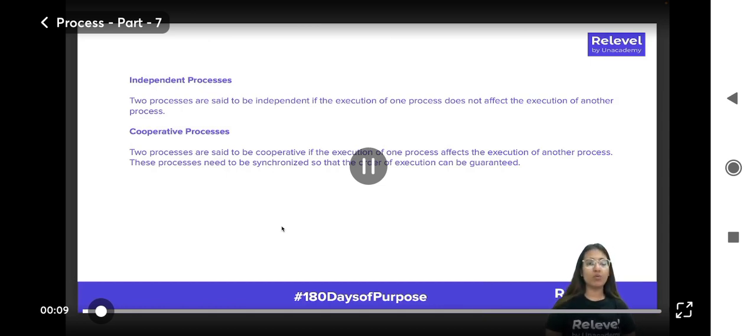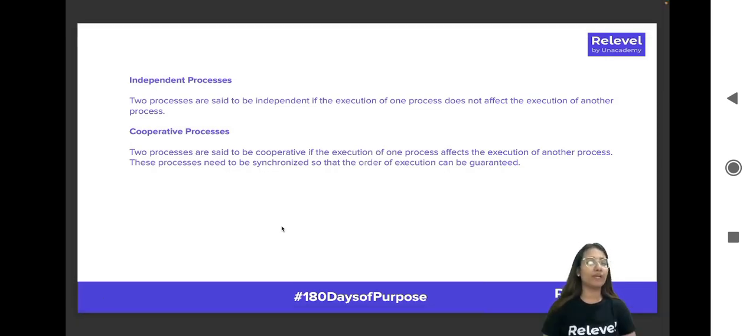So now in this video, we are going to take our discussion forward and talk a little bit about independent processes and cooperative processes. Okay, so let's take a few basic definitions and we'll easily understand the concept with that. Two processes are said to be independent of each other if the execution of one process does not affect the execution of another process.